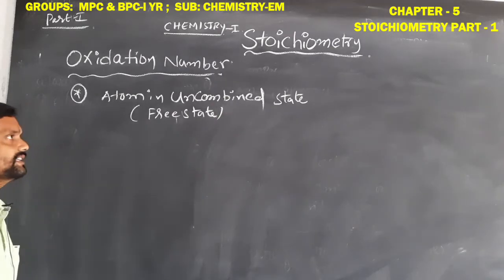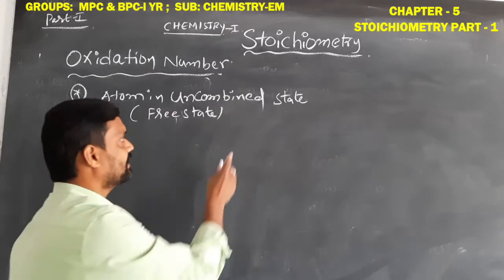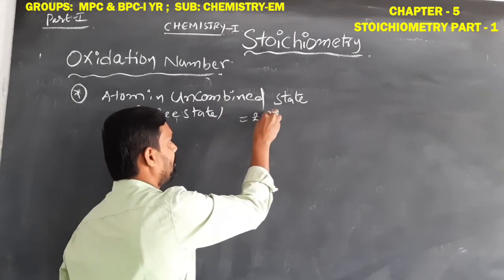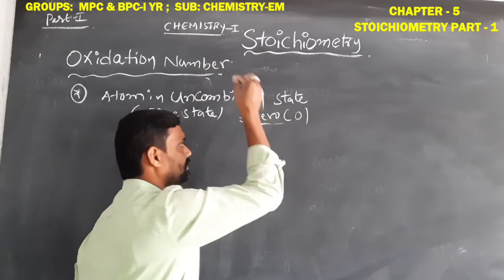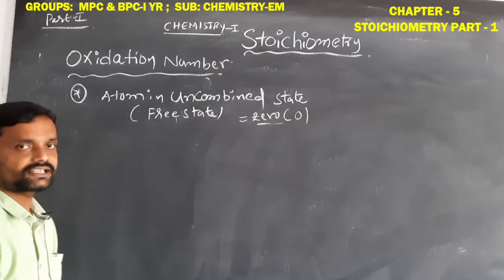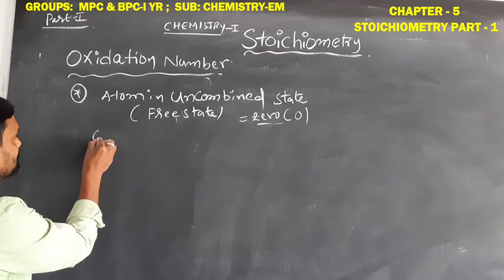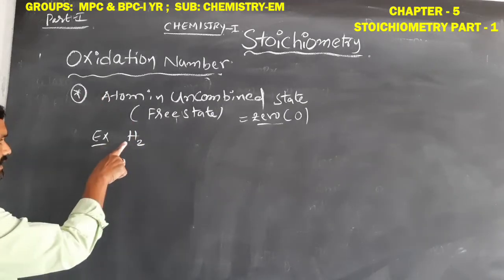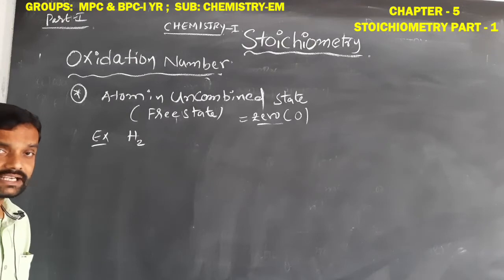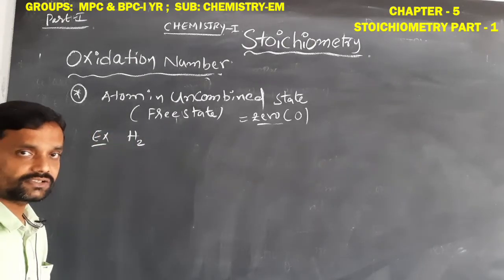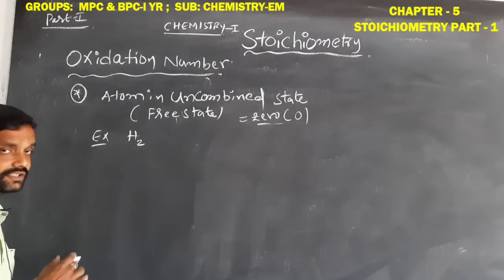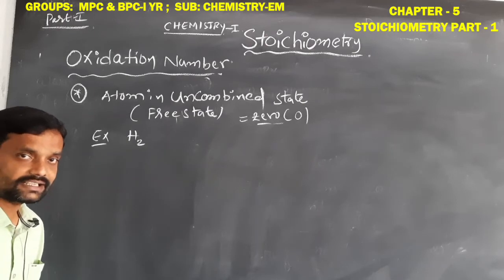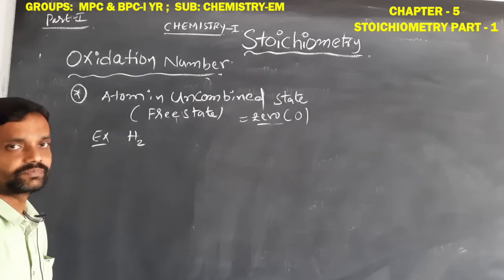When an atom is in the free state, its oxidation number is always 0. For example, hydrogen gas. The hydrogen atom does not combine with any other atom. Okay, students, clear? Hydrogen does not combine with any other element.